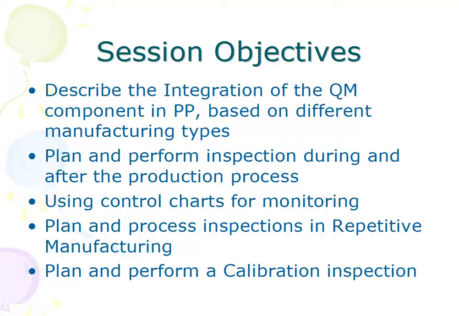An important thing which is going on right now in the quality field is that the focus is shifting from the inspection of the deliverables to having a thorough verification of the processes which are used to produce those deliverables. So not only after production, the focus has to be during production also. So we have to plan and perform inspection during and after the production processes.